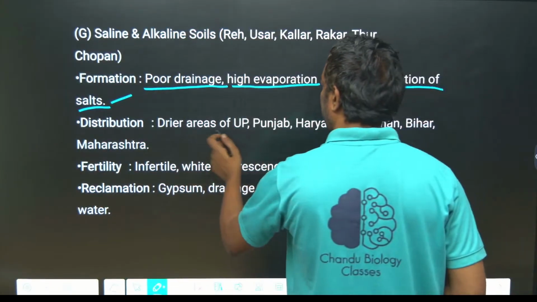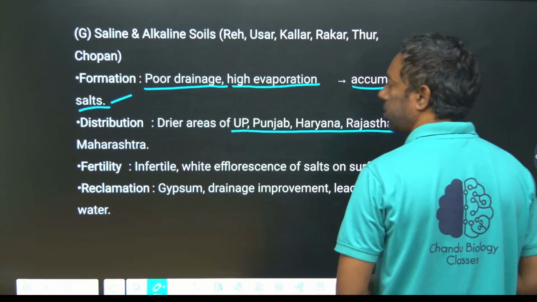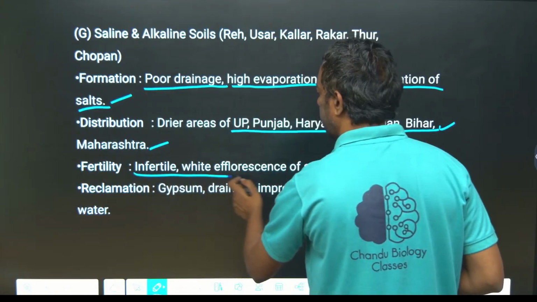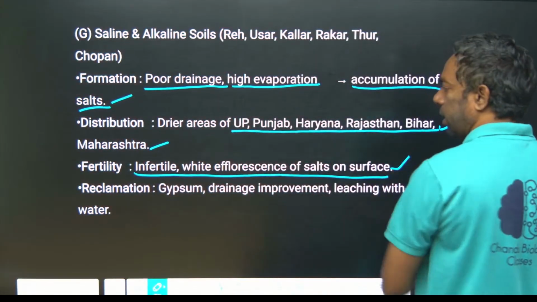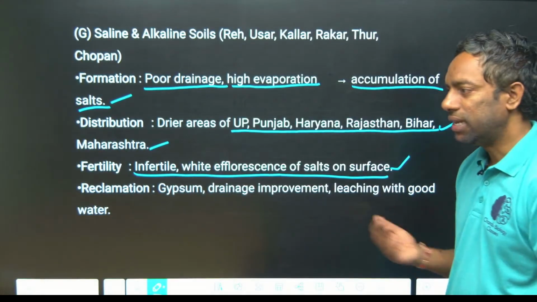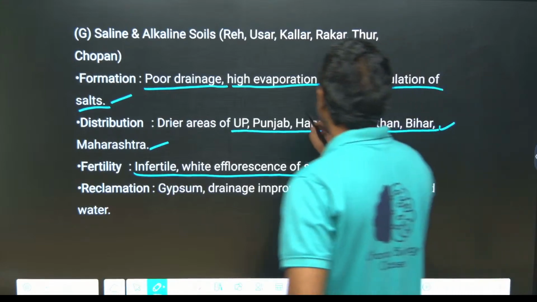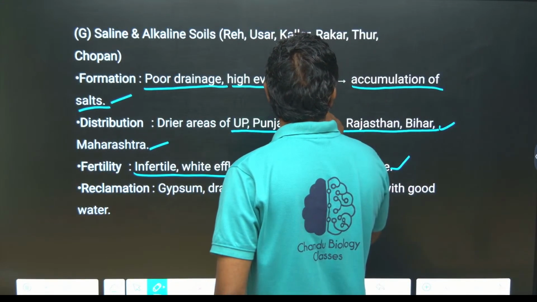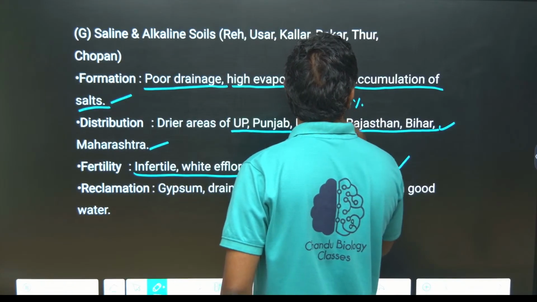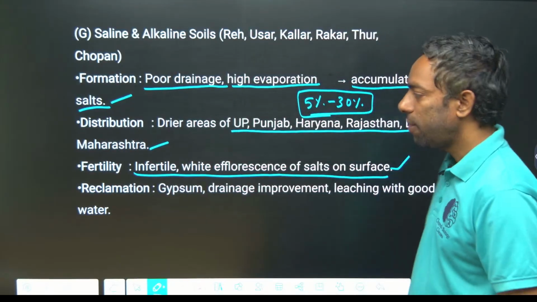Where dry areas are there, saline, Maharashtra. Fertile, it is erosion. They don't ask you this mostly. You just look here. They did not ask previously about saline soil. The salinity of saline soil is 5% to 30%. Salinity of saline soils, guys.